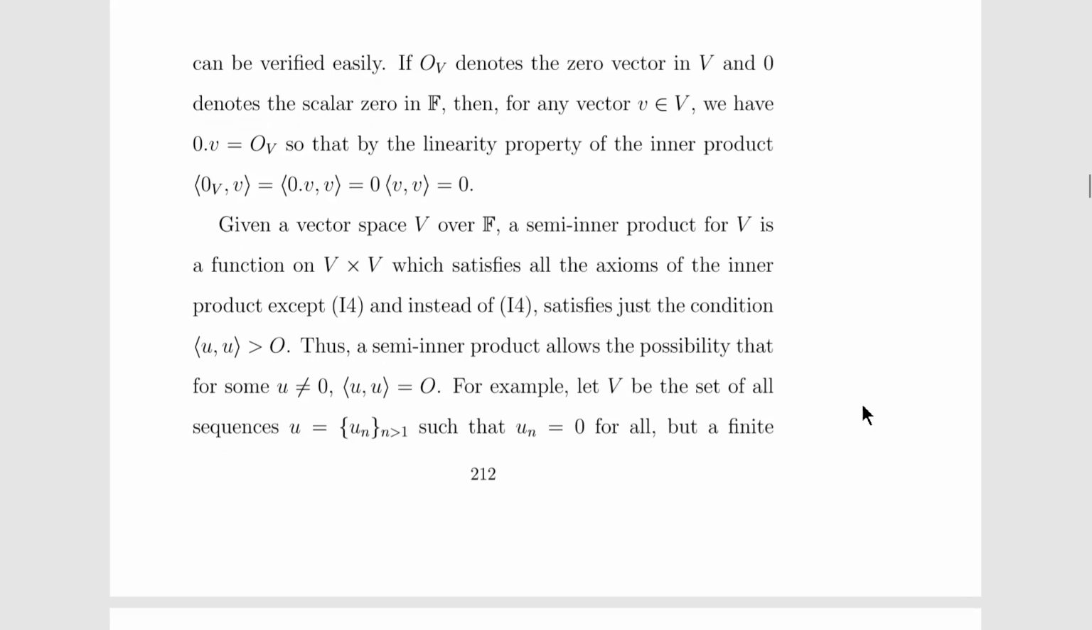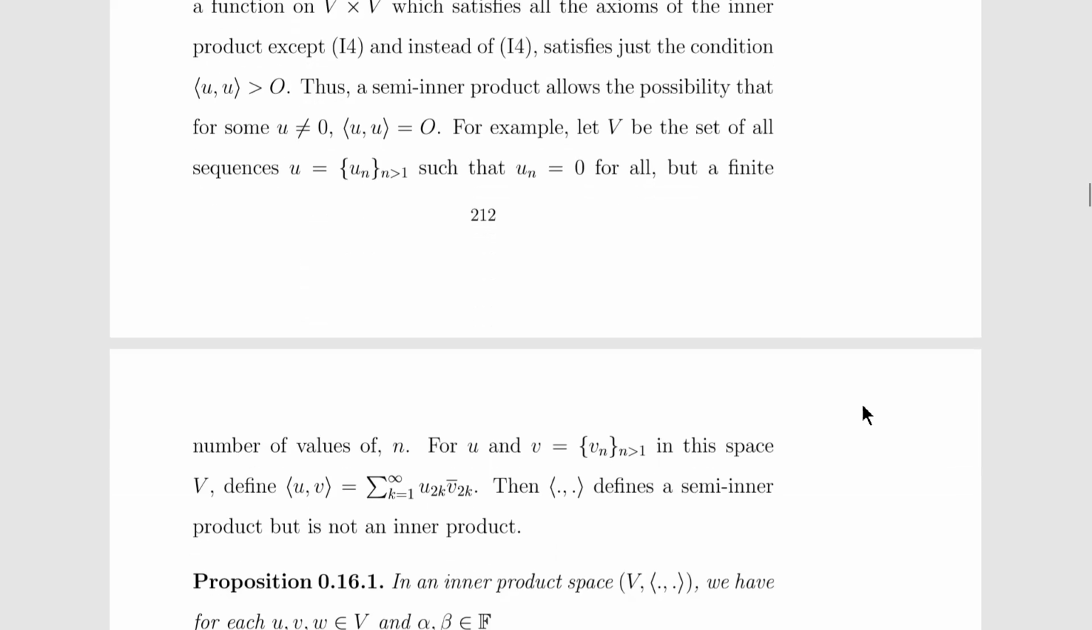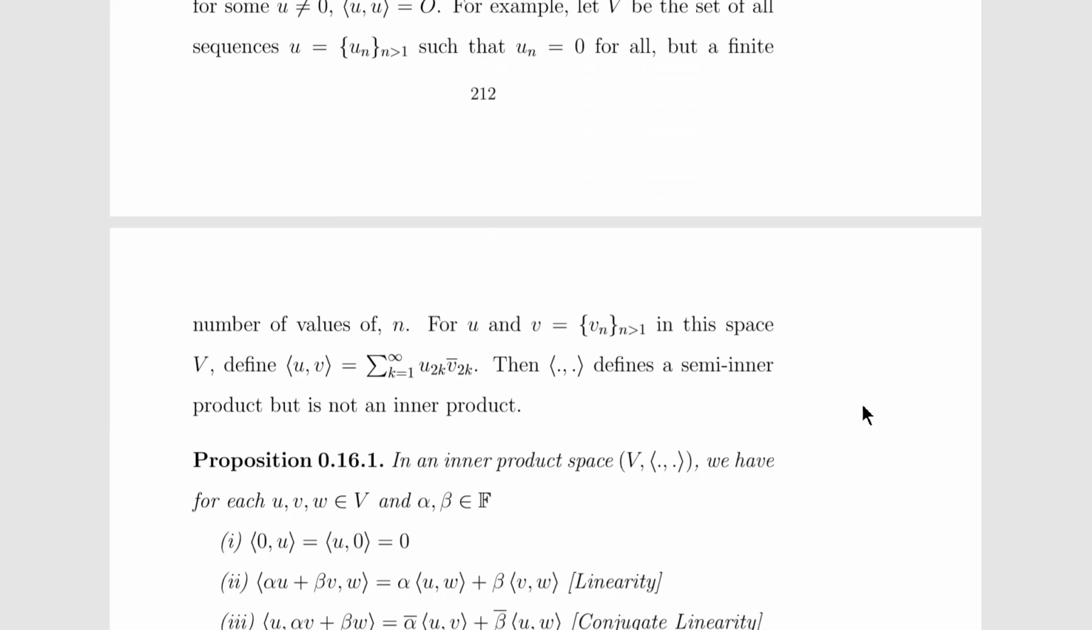For example, let V be the set of all sequences u = (u_n) such that u_n is equal to 0 for all but a finite number of values of n. For u and v = (v_n) in this space V, define the inner product of u, v as the summation of u_n times the conjugate of v_n. Then this defines a semi-inner product, but it is not an inner product.